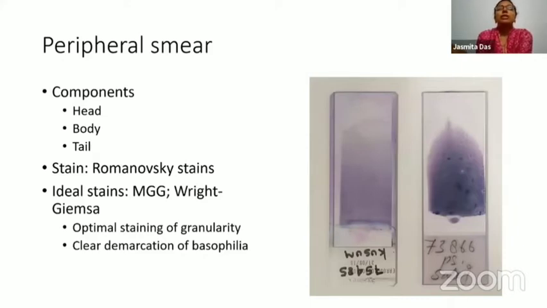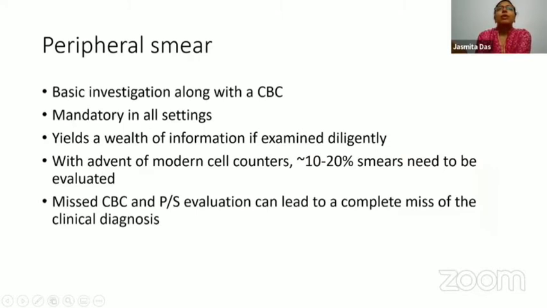So a peripheral smear consists of three components: the head, body, and the tail. Usually we use Romanowsky stains. Ideal stains would be May Grunwald Giemsa and Wright Giemsa because they give an optimal staining of the granularity and clear demarcation of the basophilia. So when you look at this smear on the left, this is a smear made from an automated counter and an automated slide spreader, while this is the conventional manual smear that we are all used to.